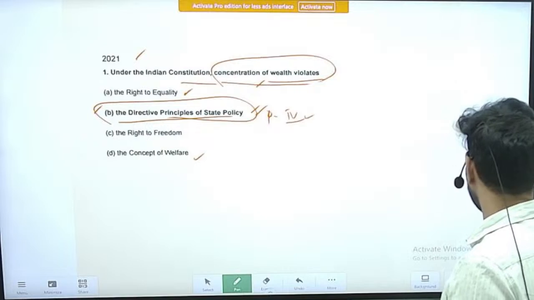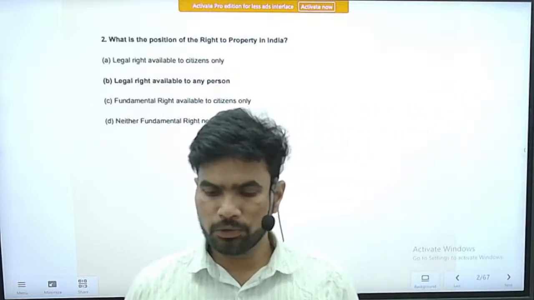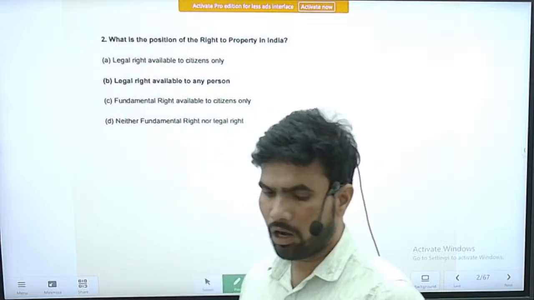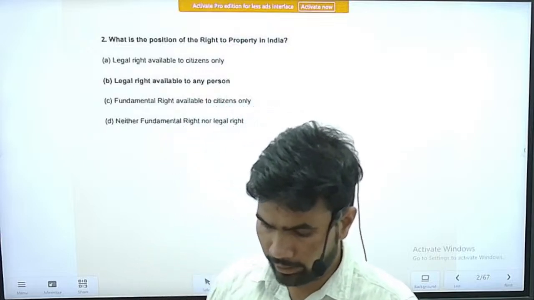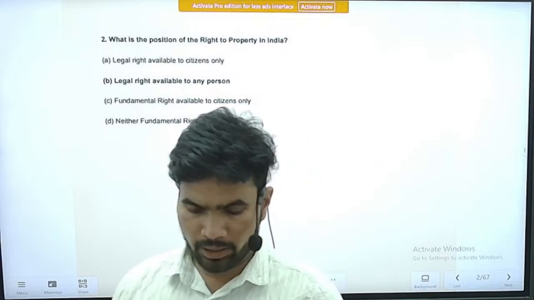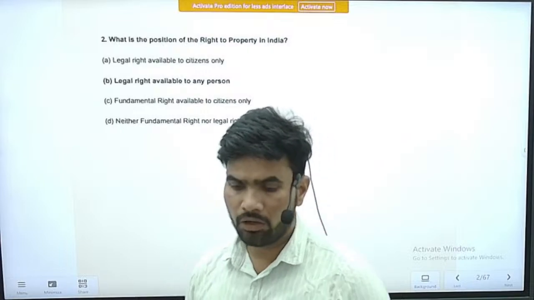Next question: what is the position of the right to property in India right now? The options are: it is a legal right available to citizens only; option B, legal right available to any person; fundamental right available to citizens only; neither fundamental nor legal right.